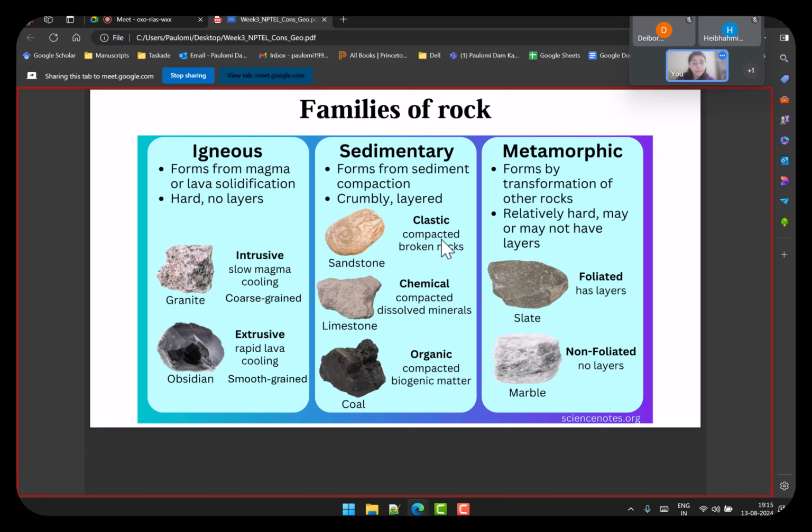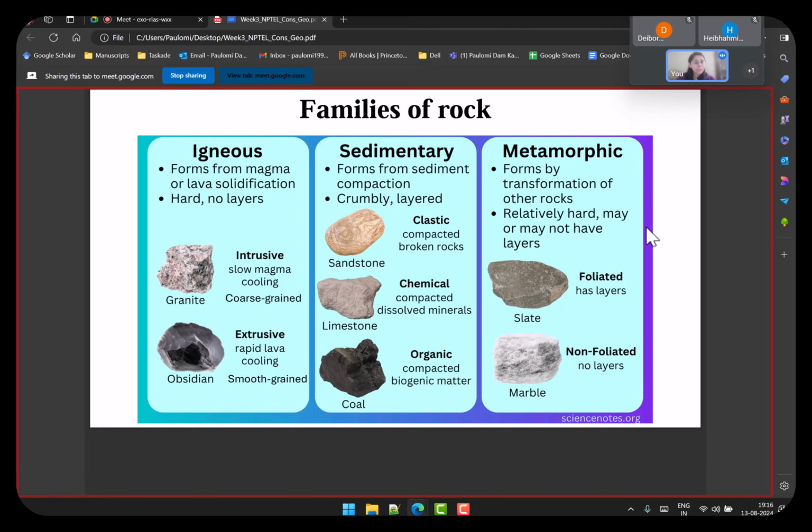So if they are formed only by rocks, that's clastic. If they have chemical composition, for example, they are formed because of minerals that are dissolved, that's limestone. And if you have organic matter, then it is coal. Organic matter is anything that is degraded organic material over time. It leads to organic sedimentary rocks. You need to remember by the name how that sediment would have aggregated and what are the materials that form these sediments.